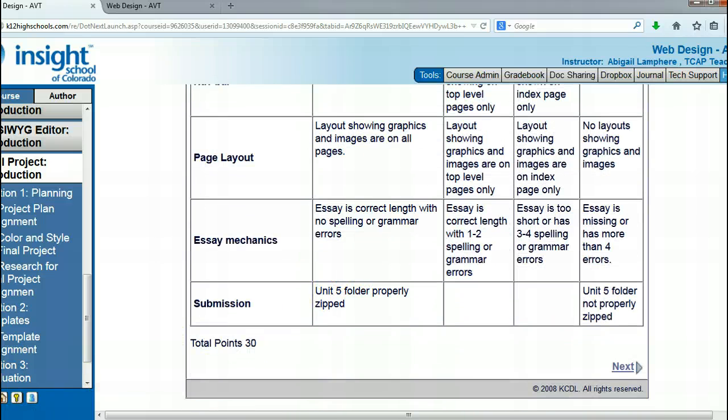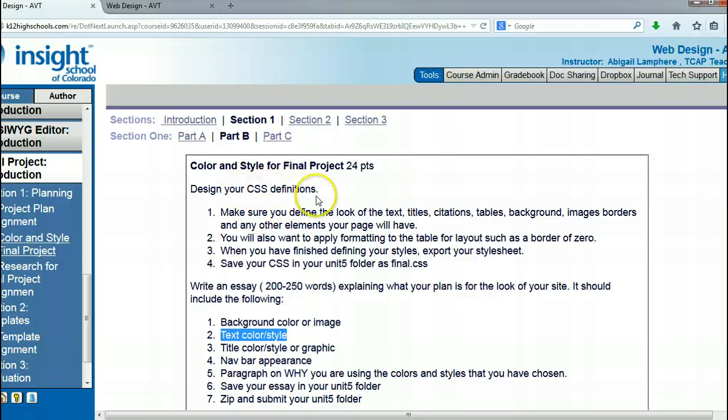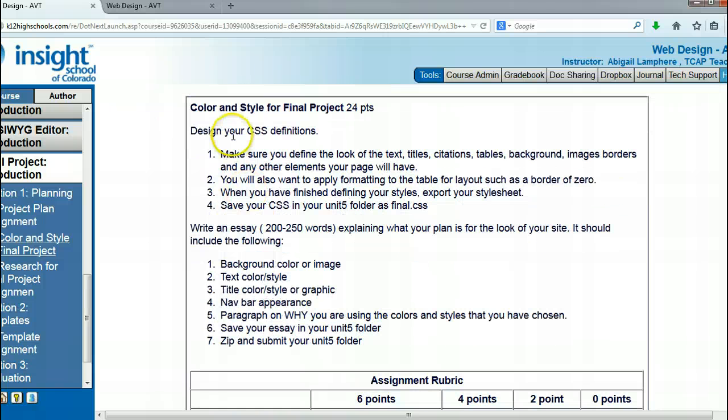So pretty easy there. On the next page, for the next part of this project, you are creating your CSS definitions. This is where you're going to define the look and the style, the text, the title, citations, the background, all of that you're going to define in your CSS, and you're going to create an external CSS in order to apply it to all of your pages.